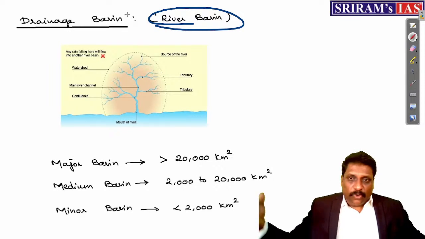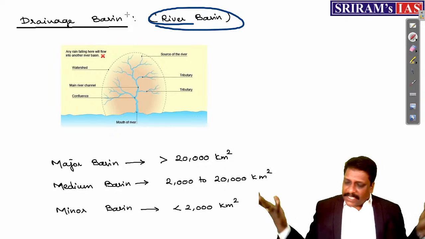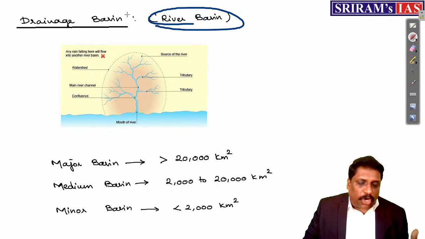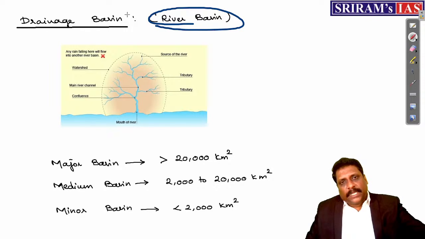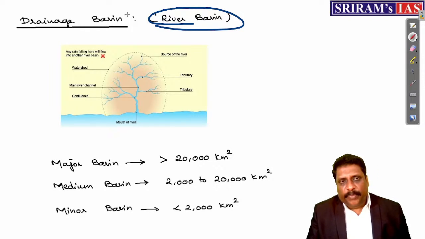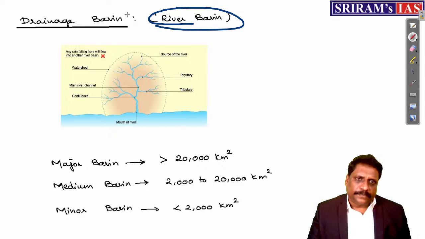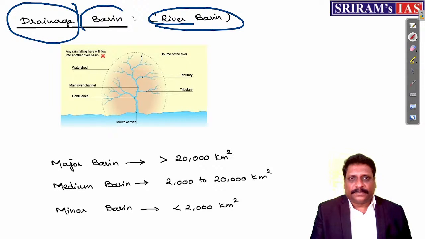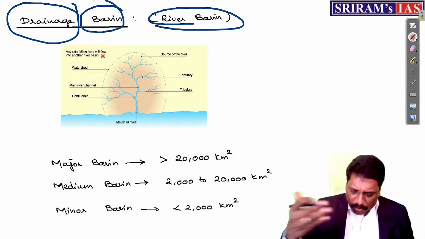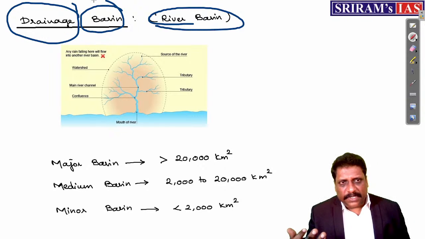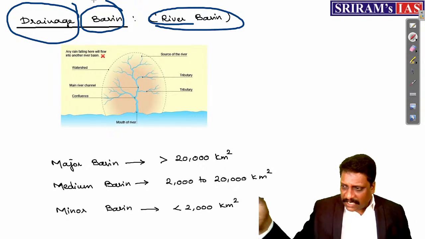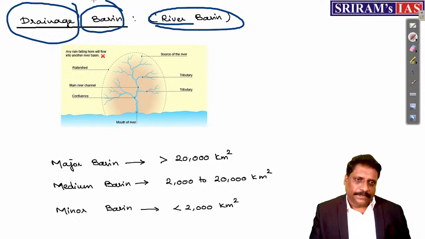You call it a drainage basin, or a river basin. So what exactly is a river basin? The combined geographical location which is drained by a river along with its tributaries and distributaries is called a drainage basin. It's an area that is drained by a river. That's it. That's why you call it a drainage basin. Because surface removal of water, you call it drainage as a system. Why exactly do you call rivers a river system, a drainage system? Because it drains the water. As simple as this.